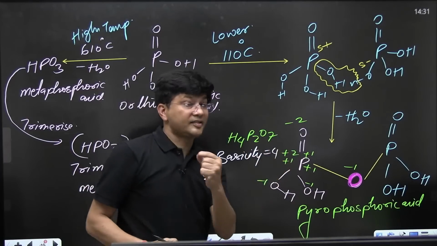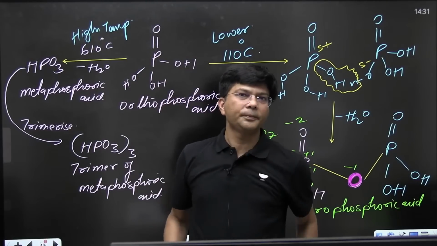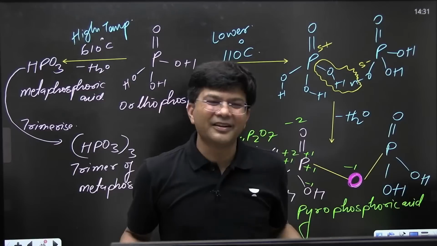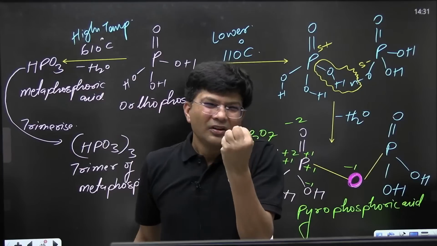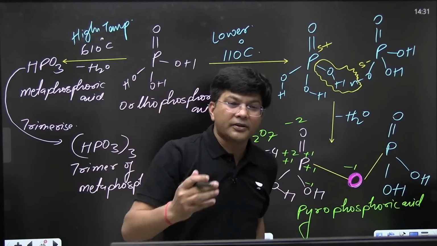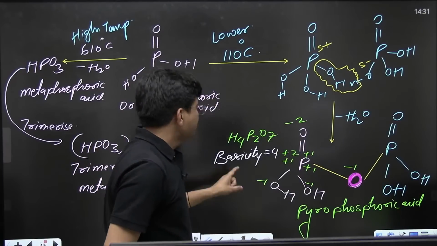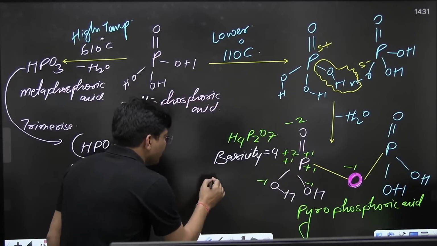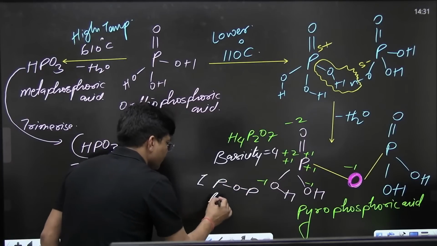If the examiner is asking how many POP linkages are there, just do let me know in the chat section, write down in the comments. How many POP linkages are there? There is one POP linkage. This is your answer.